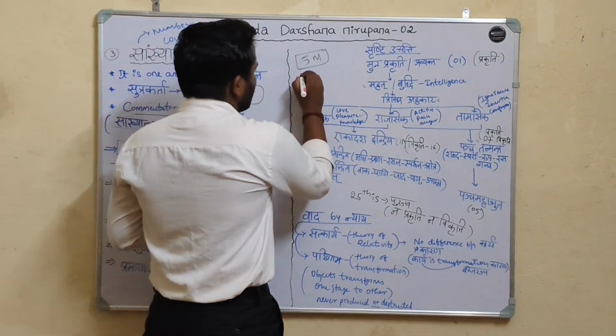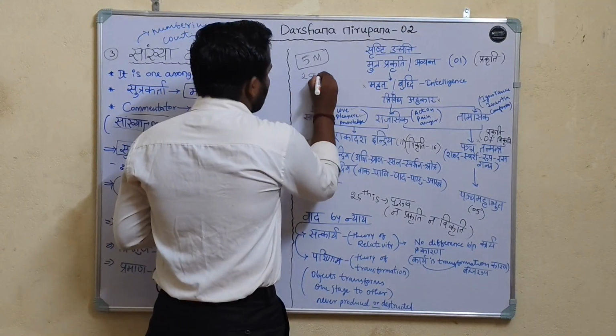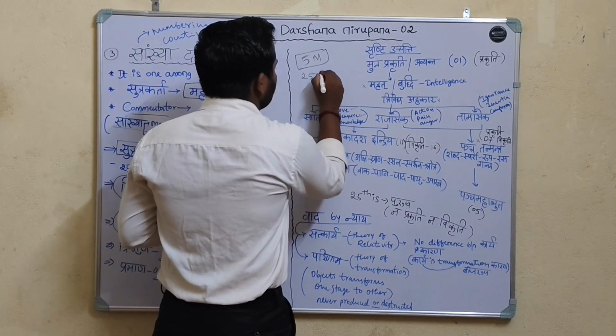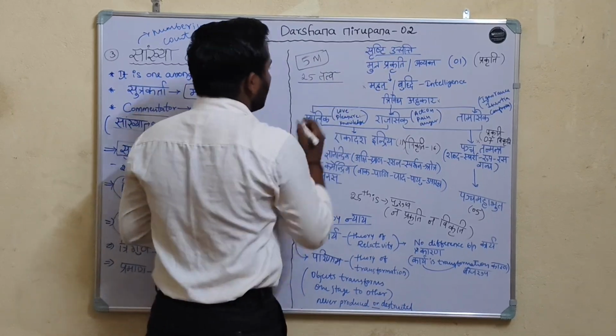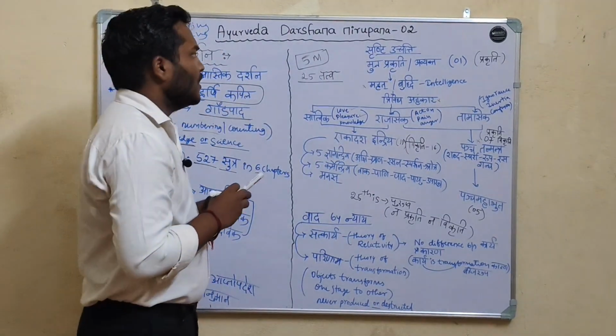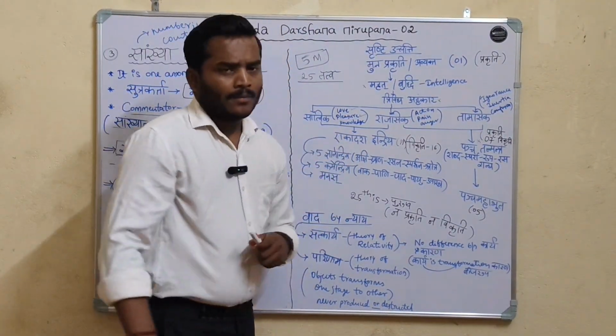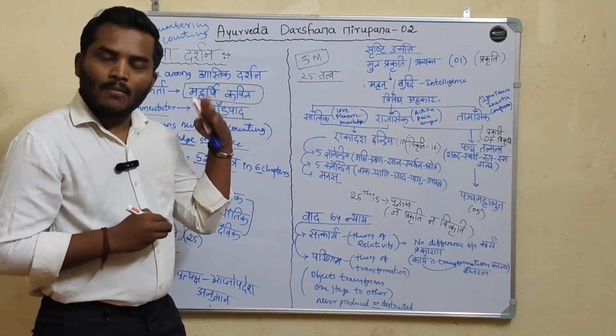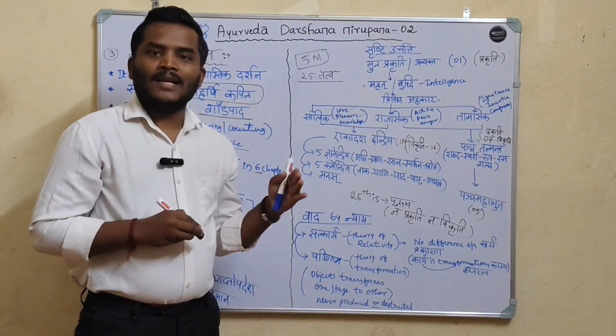How many principles? 25 tattvas are said by Sankhya Darshana. Srishti Utpatti means creation of the universe. According to the modern view, they believe in the Big Bang theory.